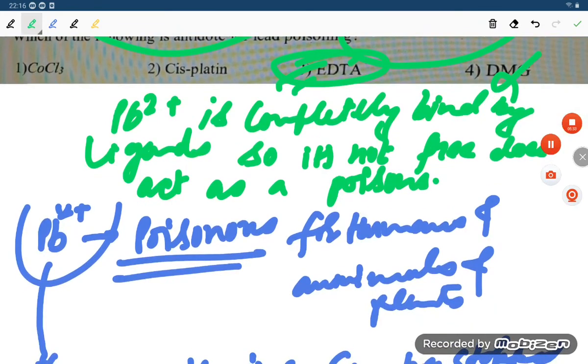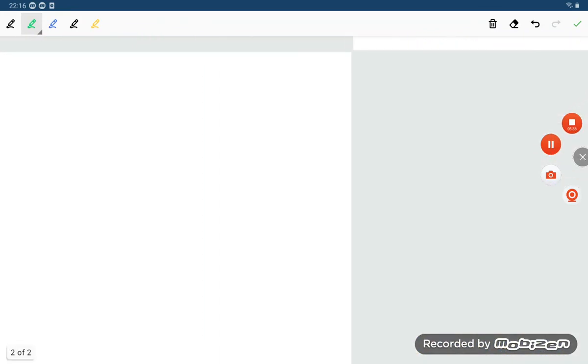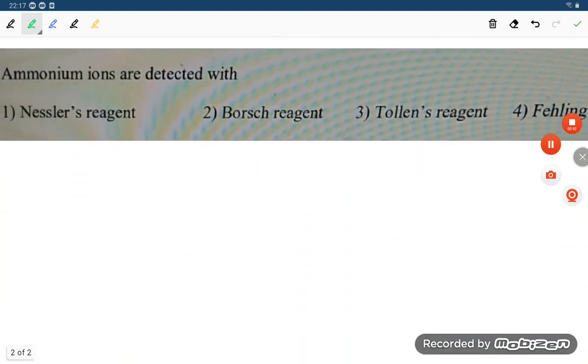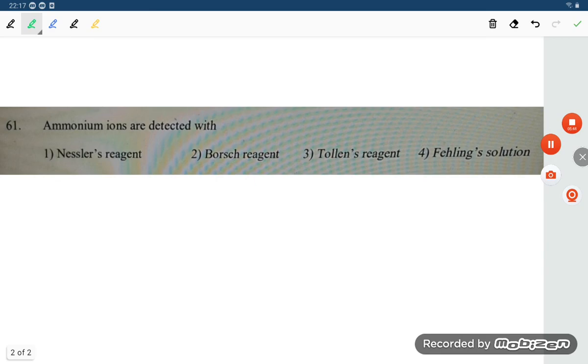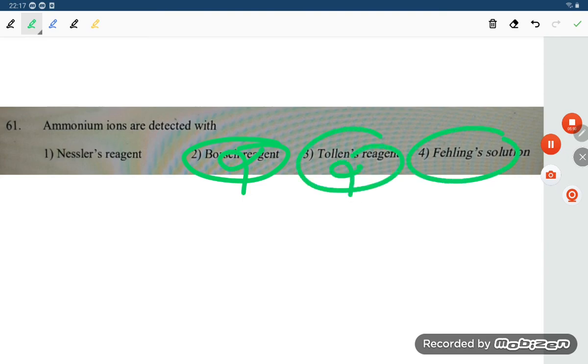Achha, one more problem you see, student. Ammonia or ammonium ions are detected by which reagent? Bohr's reagent, no. Tollens reagent, no. Fehling reagent, no.